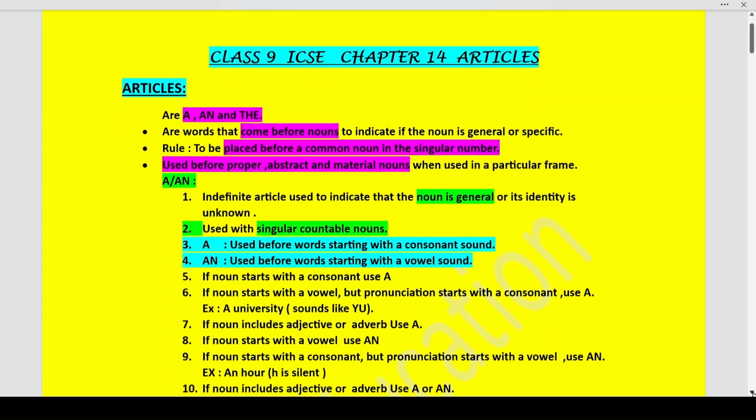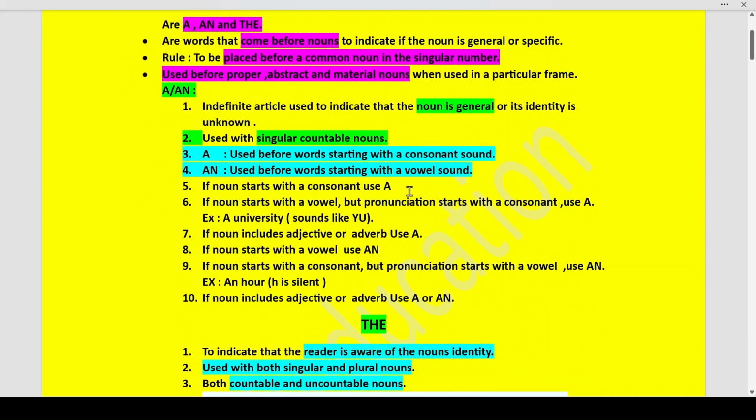Well, now, if a noun starts with a consonant, we use a. If a noun starts with a vowel, that means A, E, I, O, U, but the pronunciation starts with a consonant, we use a. Like, see, for example, a university. Now, this word university is starting with a vowel U, no doubt.